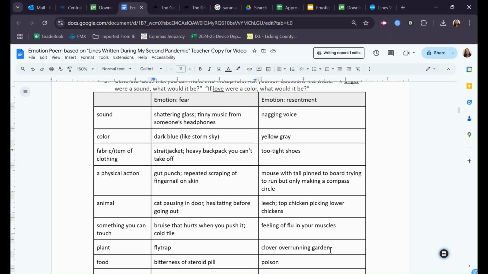Once you've generated some ideas, it's time to start writing. Now, don't be intimidated by writing a poem. Remember, there are many, many poetic forms. Some rhyme, some don't, some have meters, some don't. For this poem, it's okay to write free verse, which means you don't need to rhyme and you don't need to keep a particular rhythm.